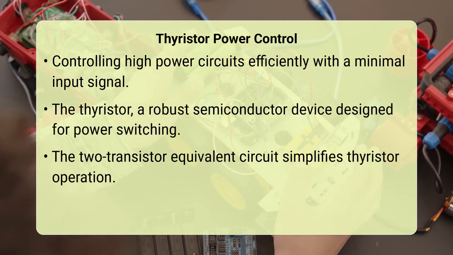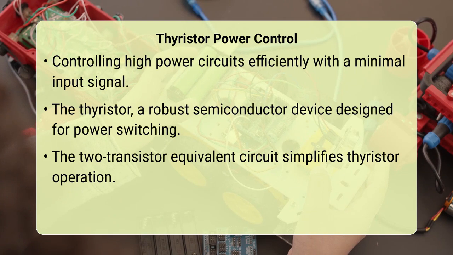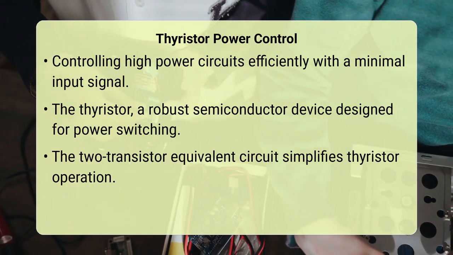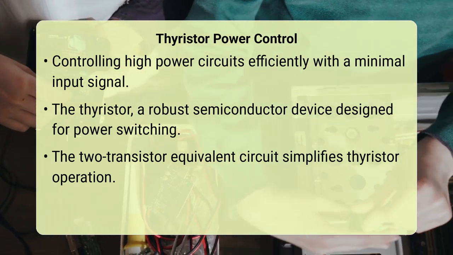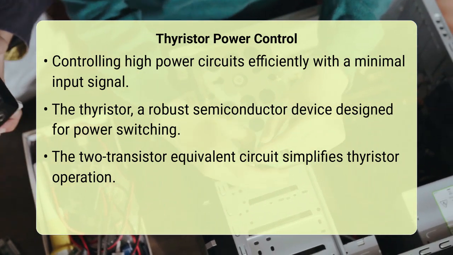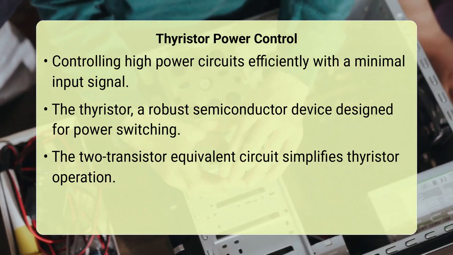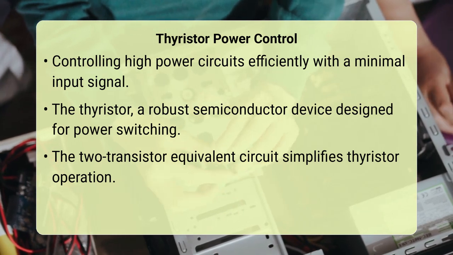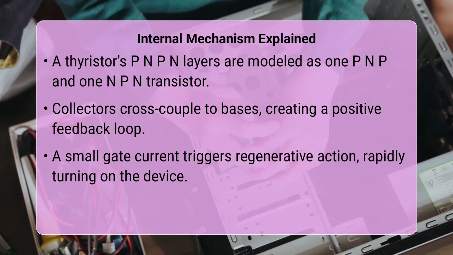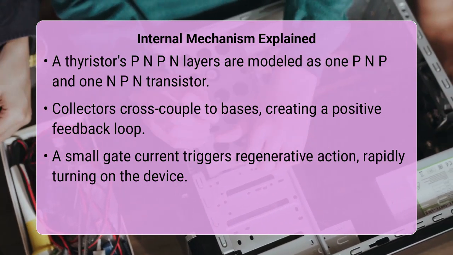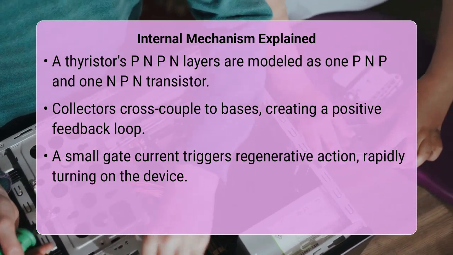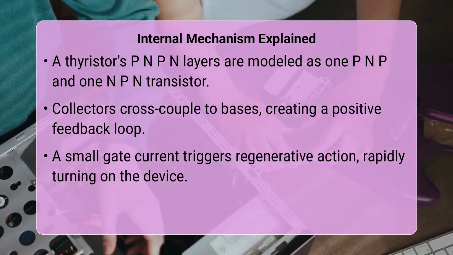This analogy works by representing the thyristor's four alternating layers of semiconductor material, the p-type, n-type, p-type, and n-type, as two interconnected bipolar junction transistors, specifically one PNP and one NPN transistor. The collector of the PNP transistor is directly connected to the base of the NPN transistor, and conversely, the collector of the NPN transistor is connected to the base of the PNP transistor. This ingenious cross-coupling creates a positive feedback loop.